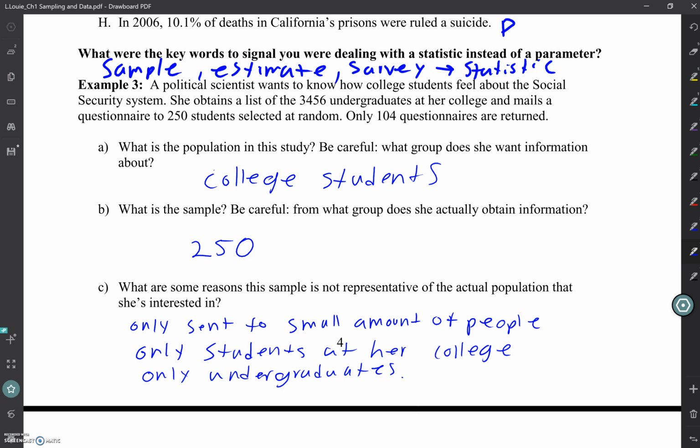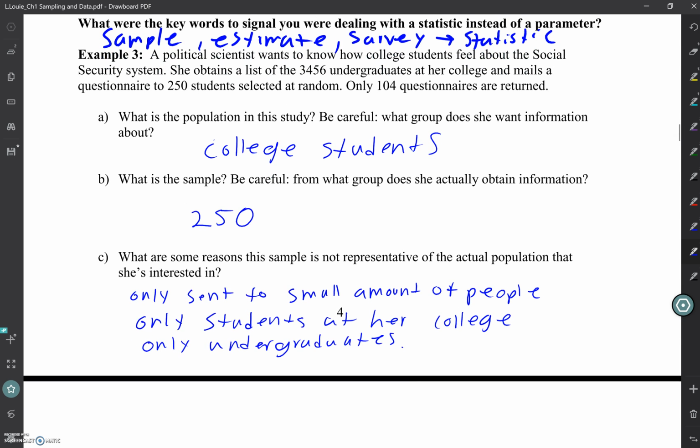Is there anything else we can think of? Maybe there's something in the questionnaire that can be a problem. One thing that's definitely going to skew her results is that she didn't even get half of her people to answer her, right? So she got a very small response out of her already kind of small sample for this population. So not having a very good response rate is going to be a problem there. All right, questions on that?